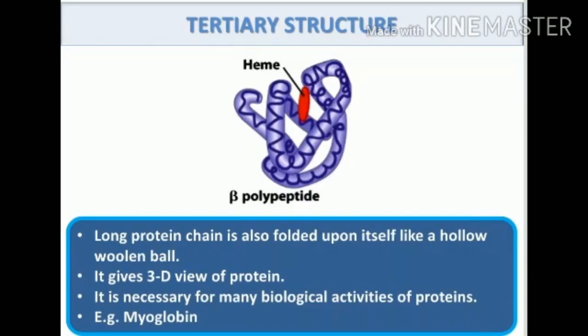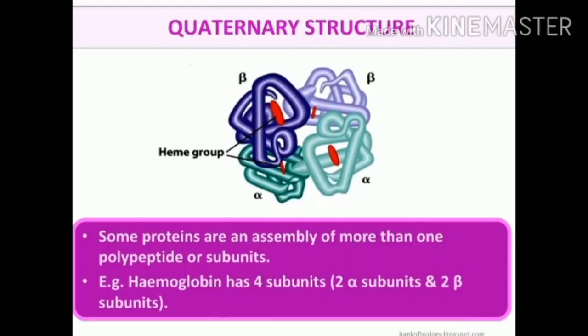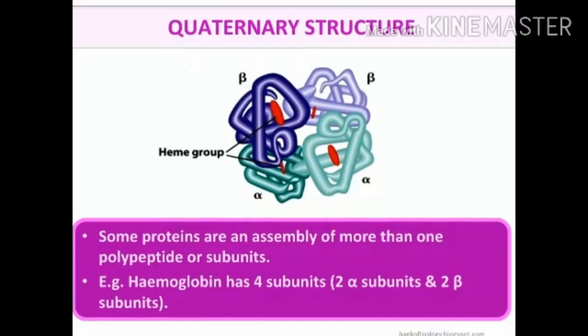In tertiary structure, the long chain further coils or is further folded up, and a woolen ball-like structure is formed. So it is necessary for biological activities. It is very important. Myoglobin, which is found in muscles, is a tertiary protein.